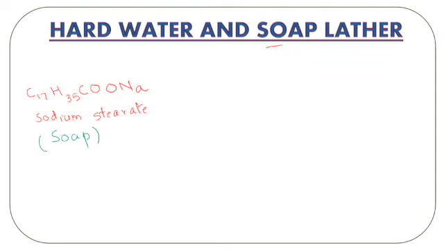So we are using soap and we are using our tap water, or let's say any water for that. And that water is actually hard. So what does that mean? When I'm using hard water, definitely there might be some impurities present in the hard water. Let's say we have a calcium salt which is present in my hard water, and that calcium salt is CaCl2. So where do we get the CaCl2? From the hard water. So what happens actually when the hard water reacts with the soap?